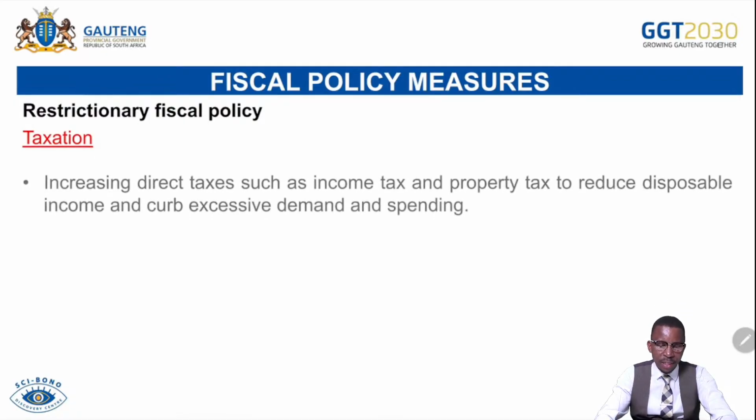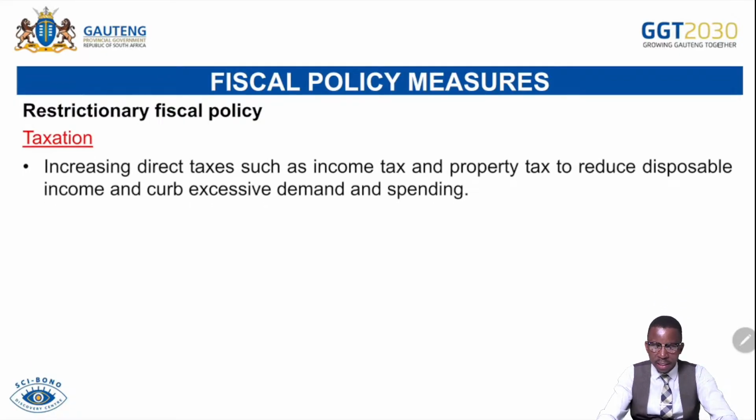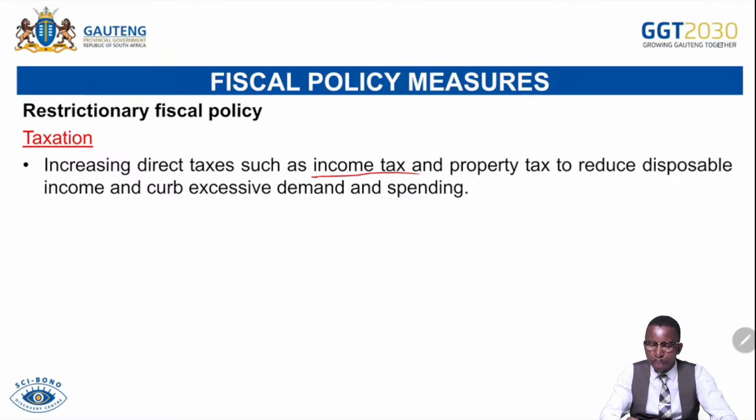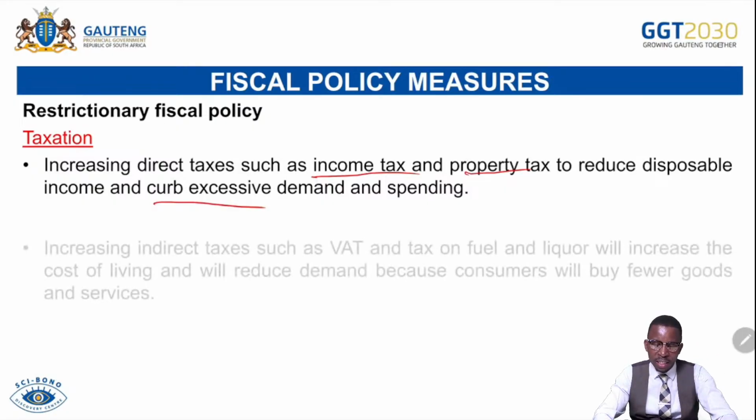Taxation, what can be done? Increasing direct taxes such as income tax or personal income tax, property taxes, as well as company tax can decrease disposable income and curb excessive demand. If the state intervened by increasing all of these taxes as part of direct tax, there will be lower disposable income for economic stakeholders, which can lead to less demand for goods and services.